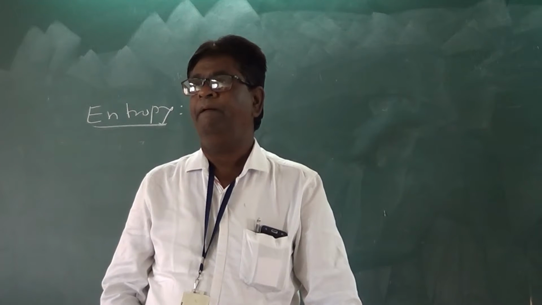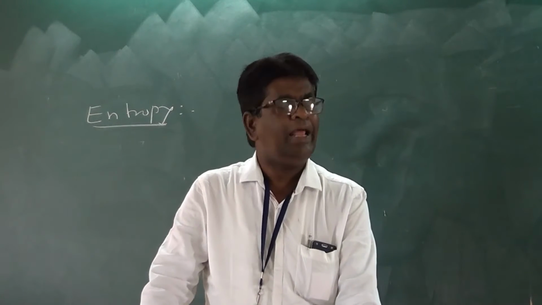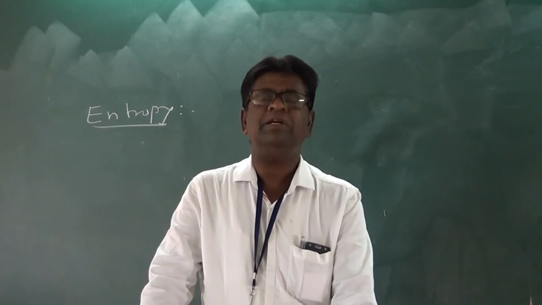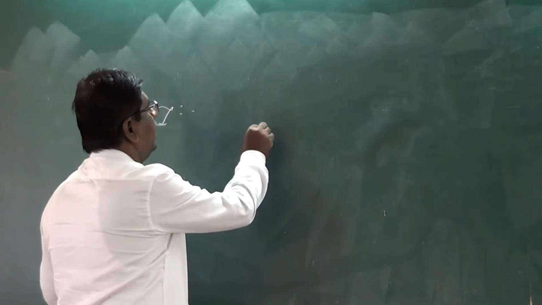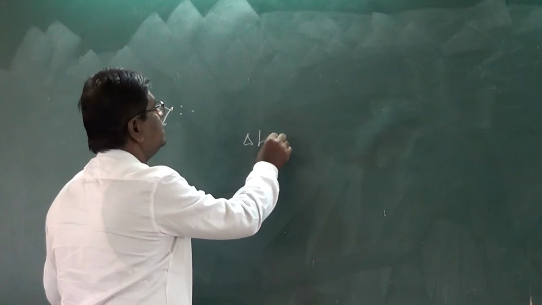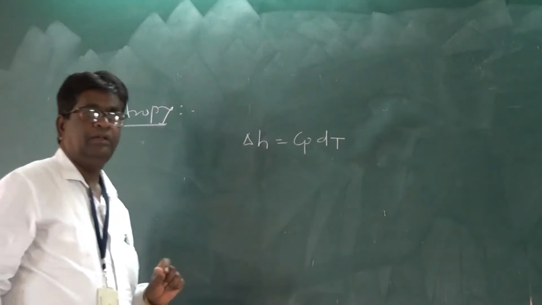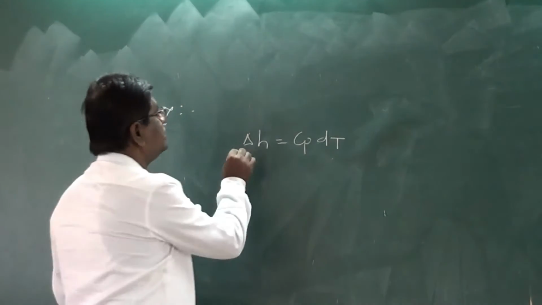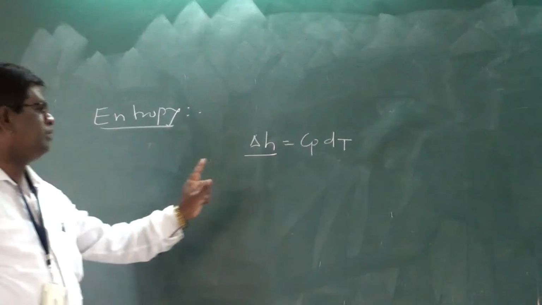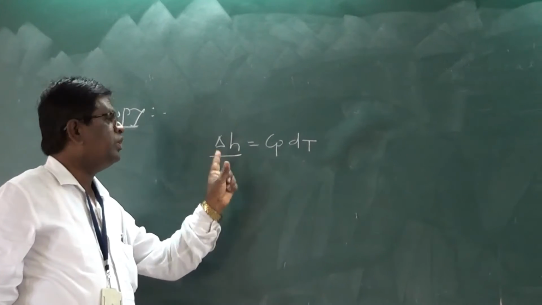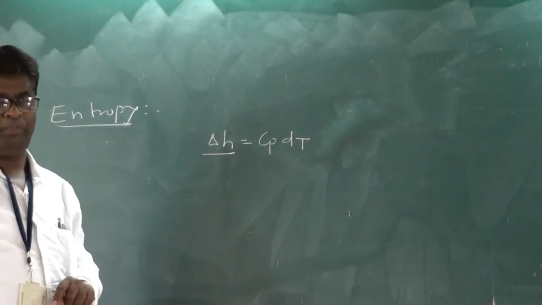But take the example of enthalpy. Enthalpy is also one of the properties. We know that the change in enthalpy, delta H, is given by Cp dT. So there is no instrument to measure this enthalpy, but we can calculate the enthalpy with the help of measurable properties.